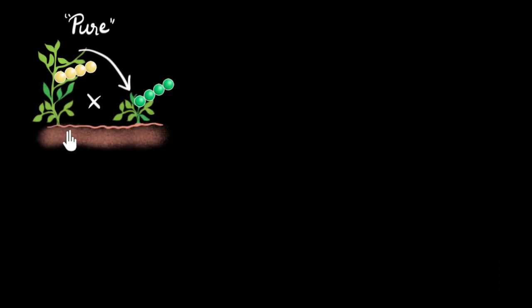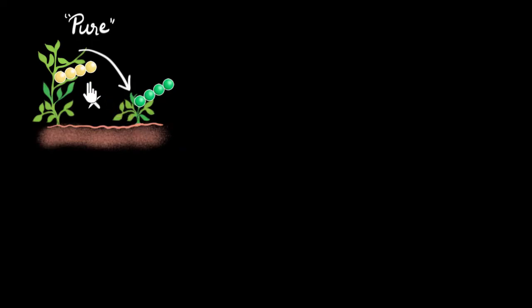For example, let's say we take a pure tall plant with yellow seeds and cross it with a pure short plant with green seeds. Over here we're dealing with two characters: there's a difference in the height, and there's a difference in the color of the seeds as well. So two things to take care of, and so we'll take it really slow because it's very easy to get confused. I used to get confused a lot over here.